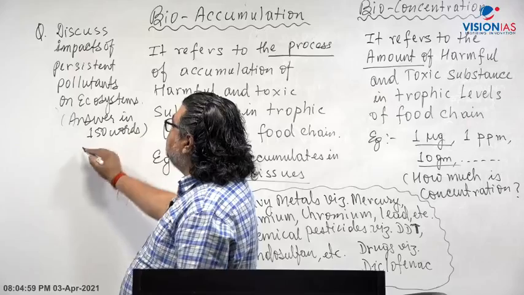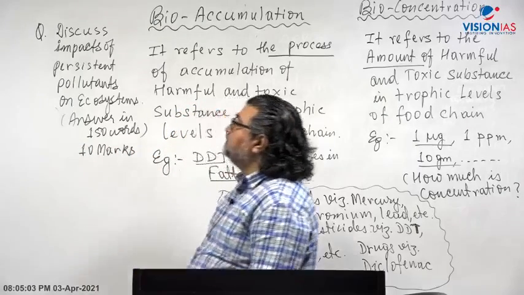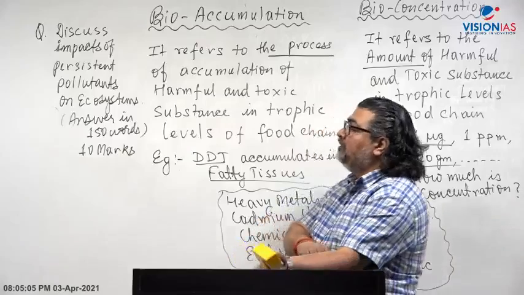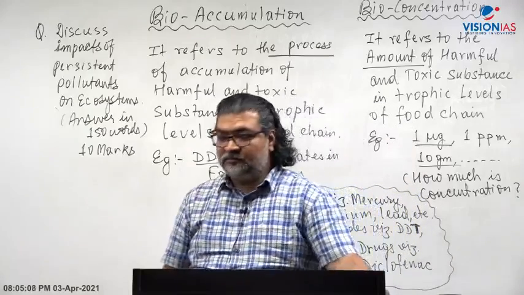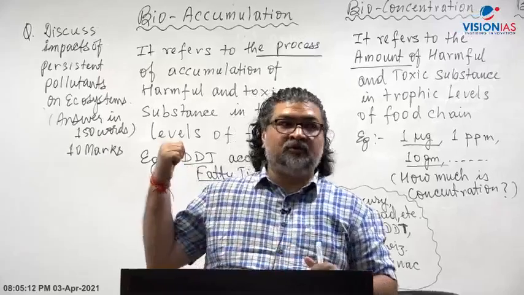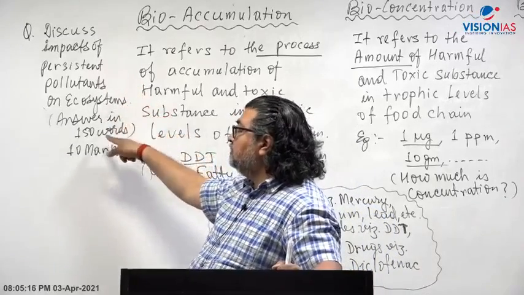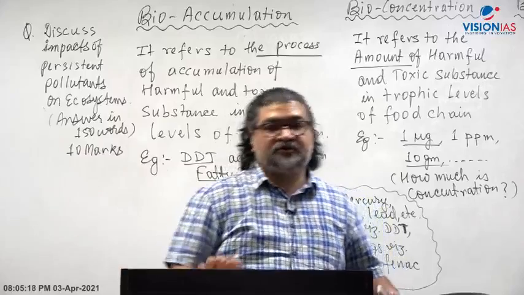Less than 150 words, you have to answer this question. It's a 10 marks question. Discuss impacts of persistent pollutants on ecosystems. You have to write this particular homework question in 150 words, a 10 marks question.